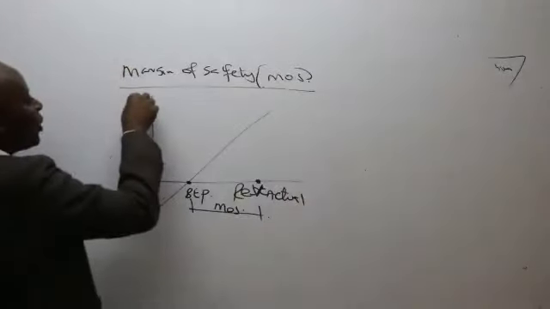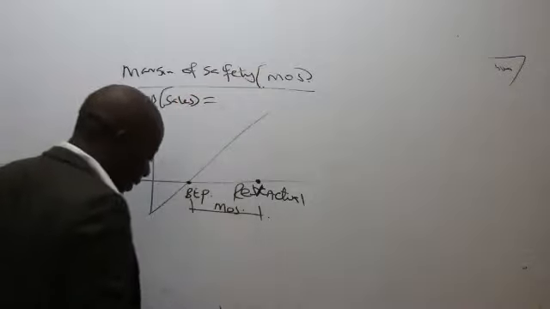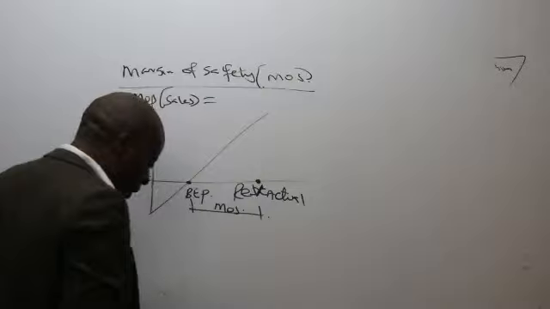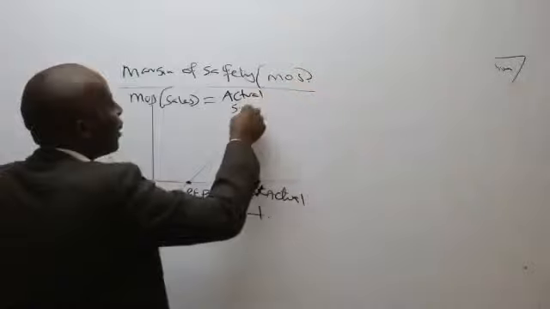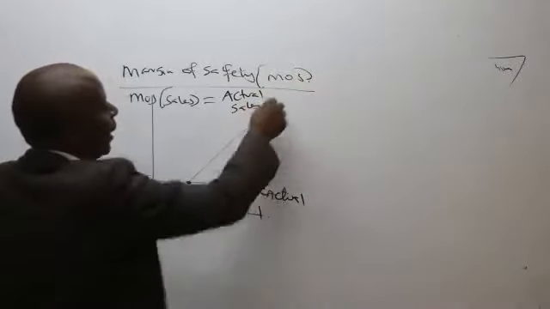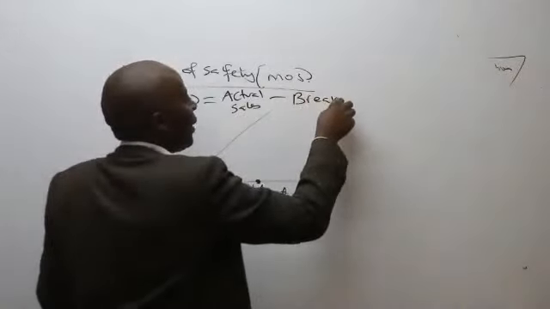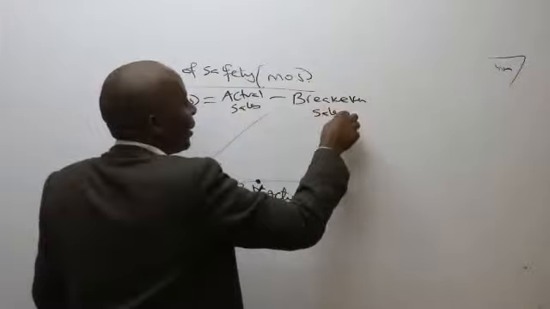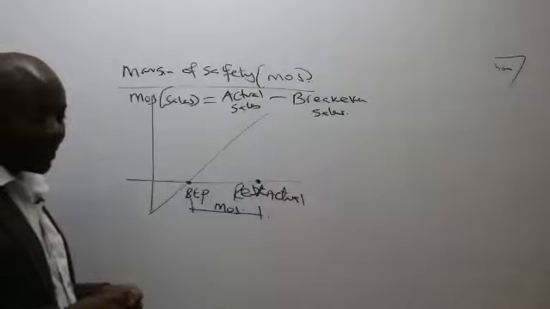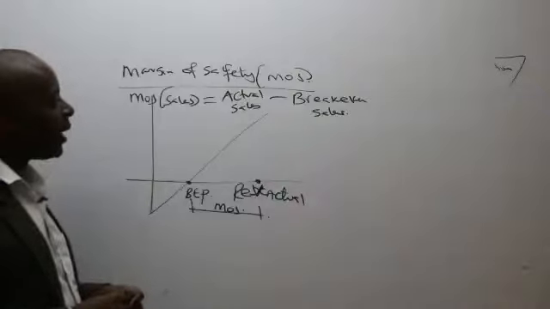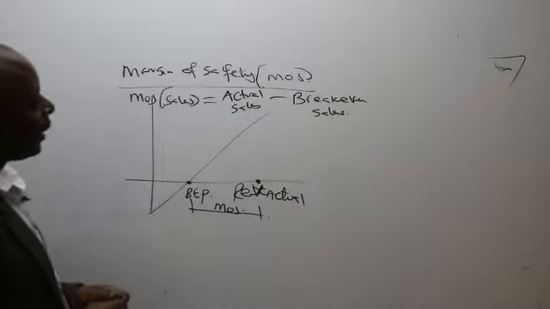So the MOS, in terms of sales revenue, will be equal to the actual sales minus the break-even sales.